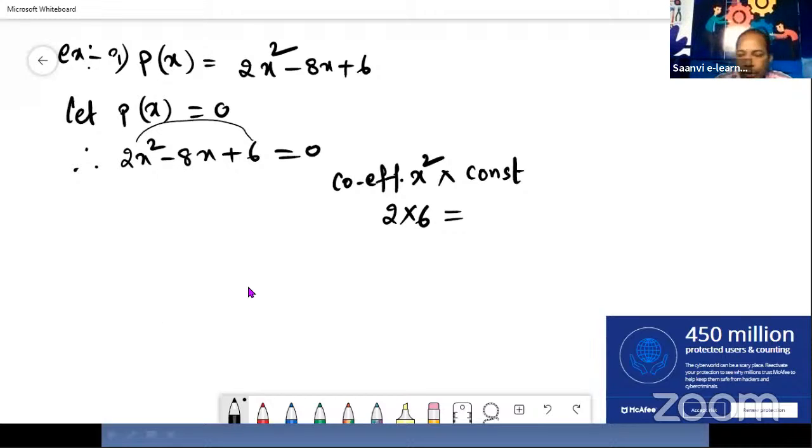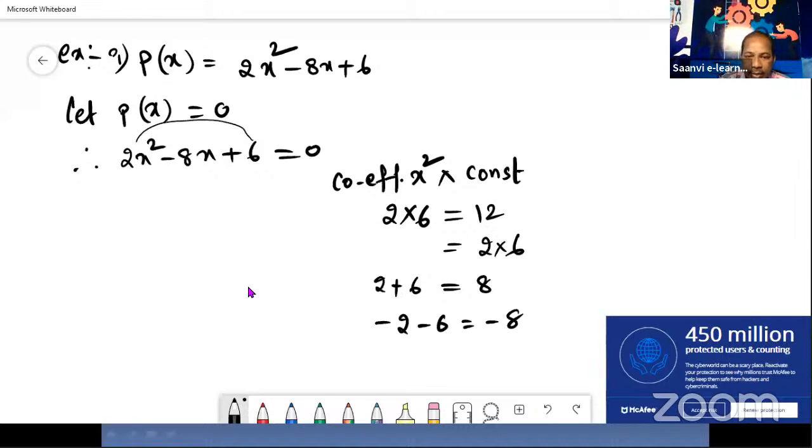Now let us see here. 2 into 6 equals 12, no? So the suitable factors are 2 and 6. When we add 2 plus 6, we get 8. But here minus 8 is there, not plus 8. So when 2 plus 6 gives plus 8, it means when we add minus 2 and minus 6, then we get minus 8. Isn't it?